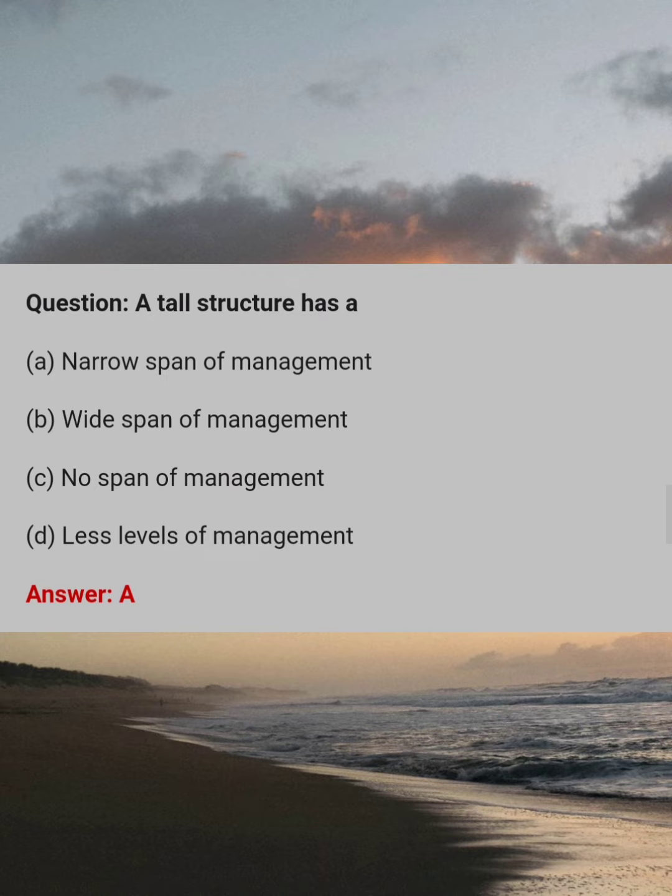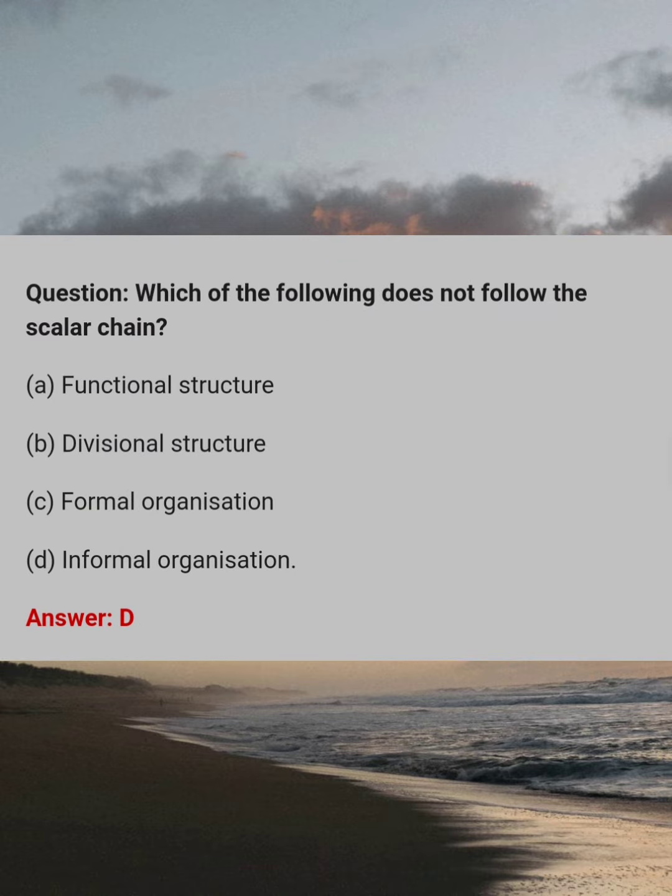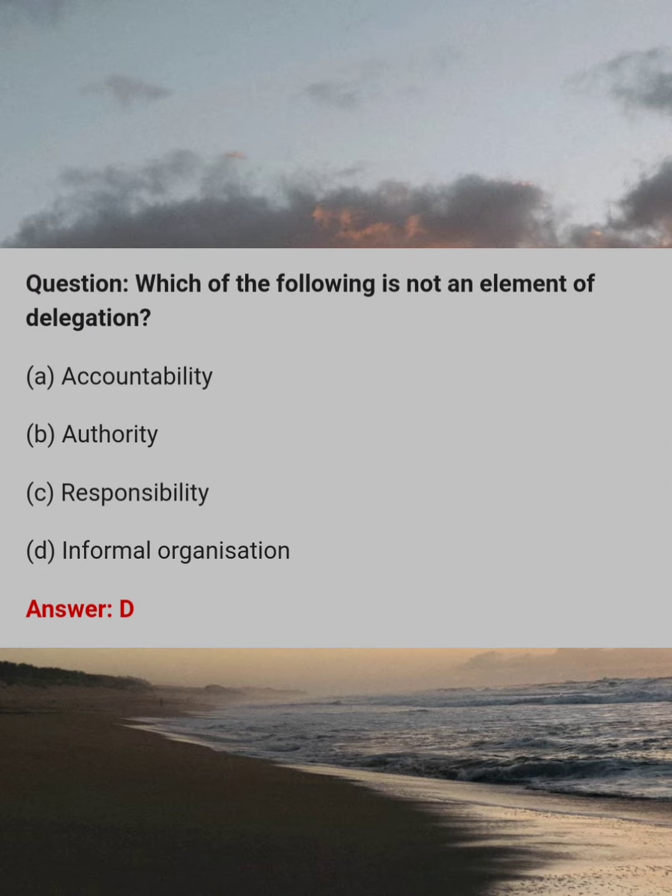A tall structure has a answer A. Narrow span of management. Which of the following does not follow the scalar chain? Answer D. Informal organization. Which of the following is not an element of delegation? Answer D. Informal organization.